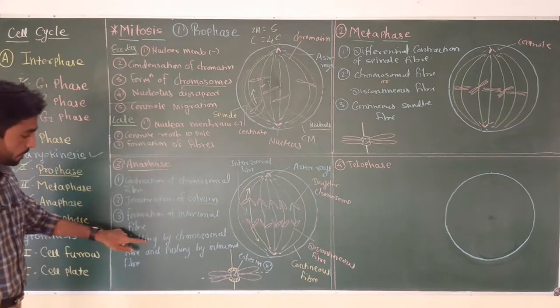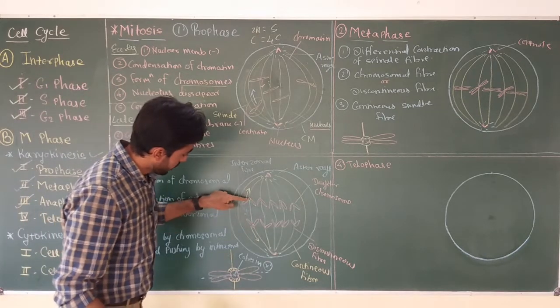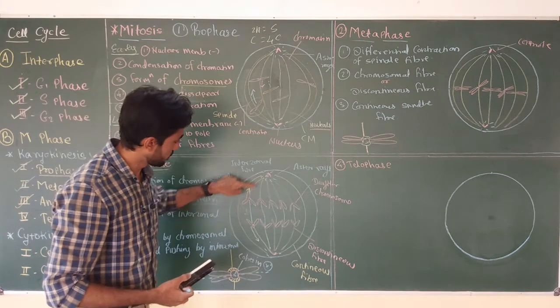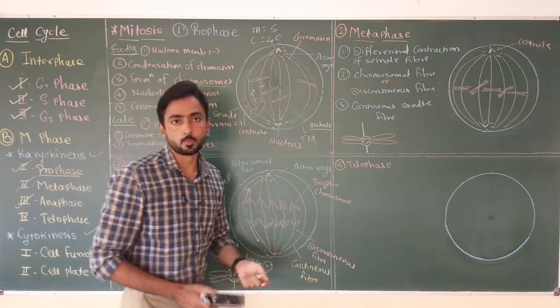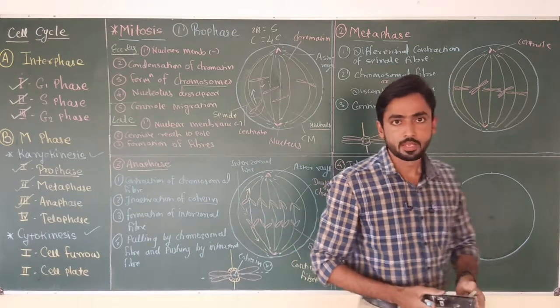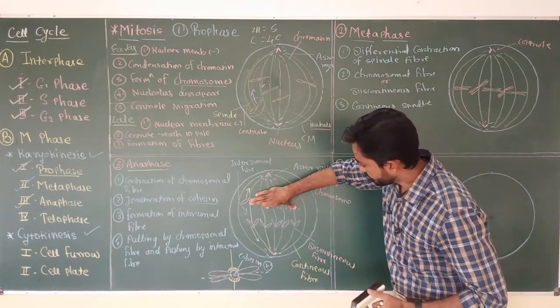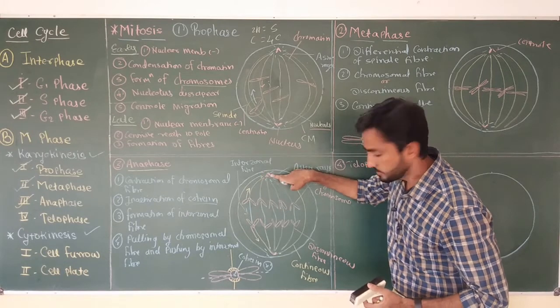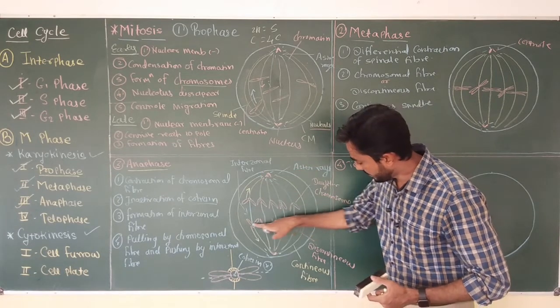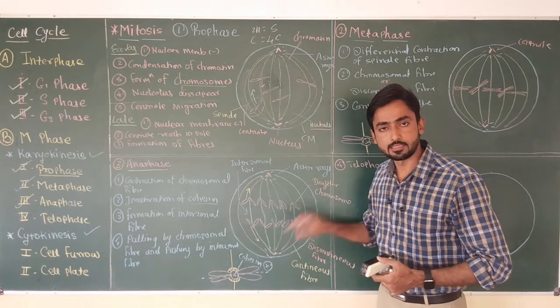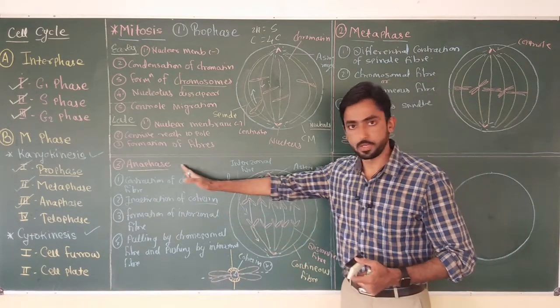These two fibers play an important role in transferring the newly synthesized chromosomes towards the respective pole. And in this way, at the end of anaphase, these 5 newly produced chromosomes will reach this pole, and the remaining 5 daughter chromosomes will reach the opposite pole, and this is the end of anaphase.